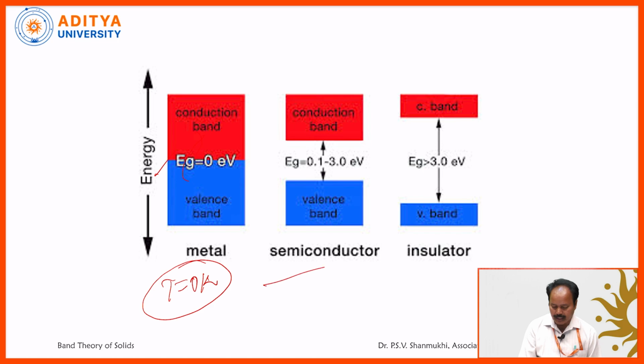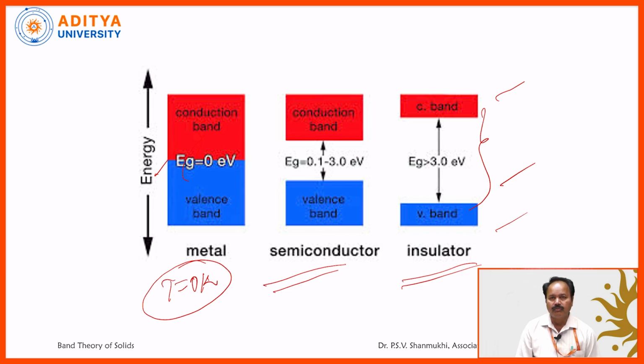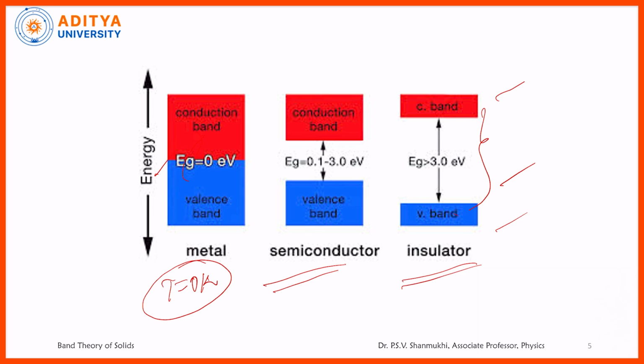Anyhow, before coming to the semiconductors, observe the insulator's case. If the energy gap Eg is greater than or equal to 3 electron volts, then the material is said to be an insulator. The energy gap between the conduction band and the valence band is more than 3 electron volts. Here, even high thermal energy cannot promote the electrons to the conduction band. That's why if this kind of material is connected to a battery in an external circuit, as there are no free electrons in it, it cannot conduct electricity. That's why it is said to be an insulator.